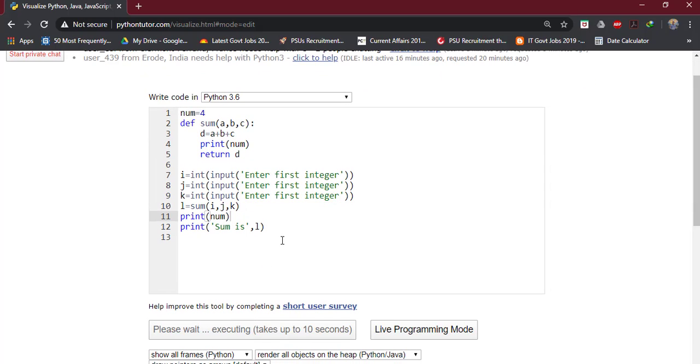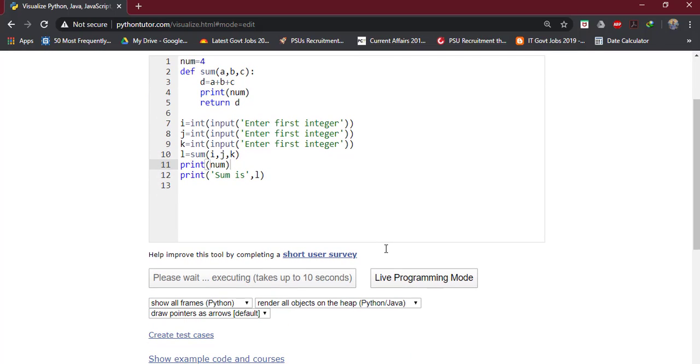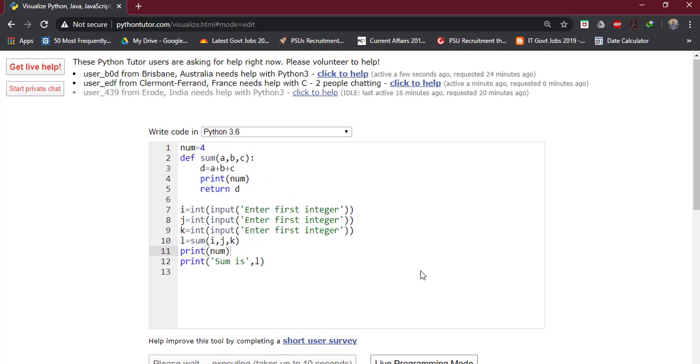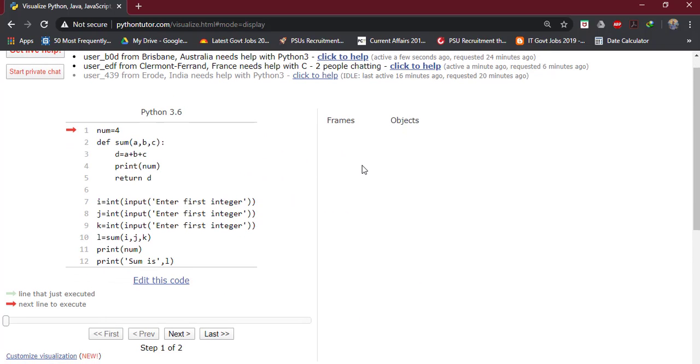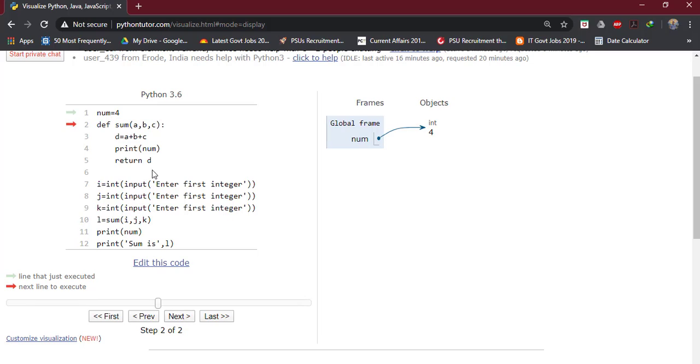Let us visualize this. See, this num is getting created in the global frame.